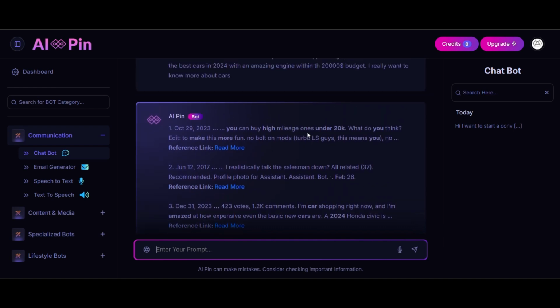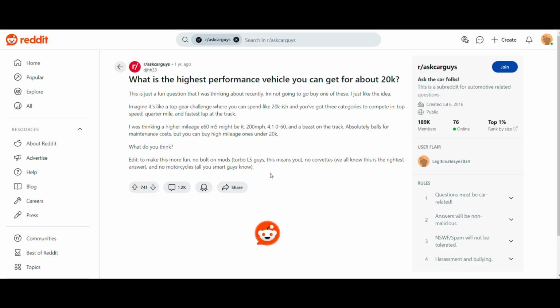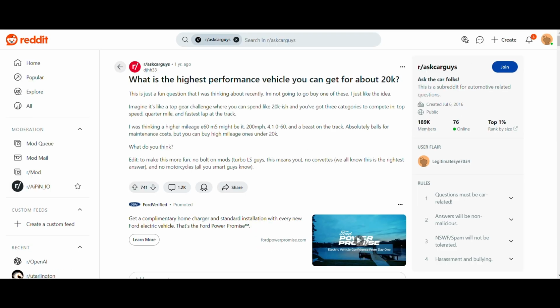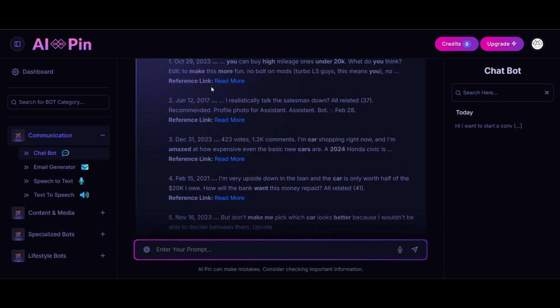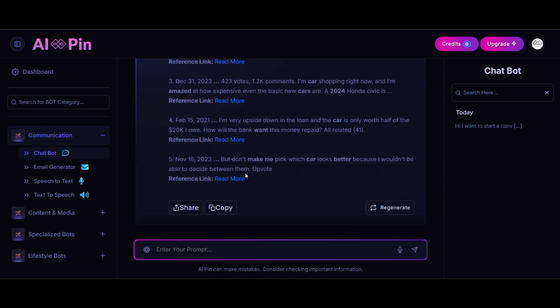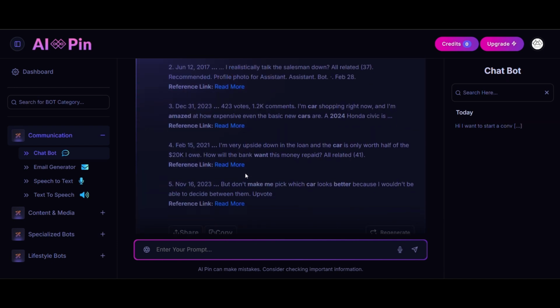You can buy high mileage ones under 20K. What do you think? And you can click on read more, and it takes you to this one right here, to the Reddit. So as you can see, it gives you a whole different list of so many things you could do, and you can ask it a million different questions.